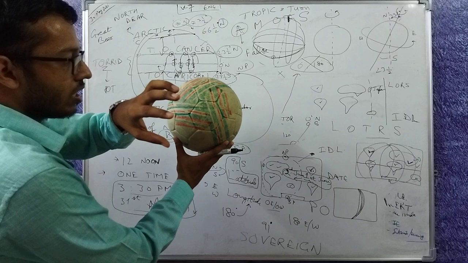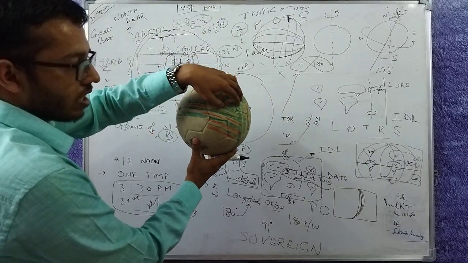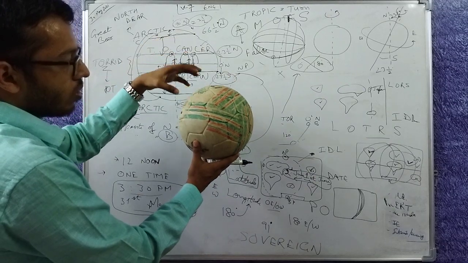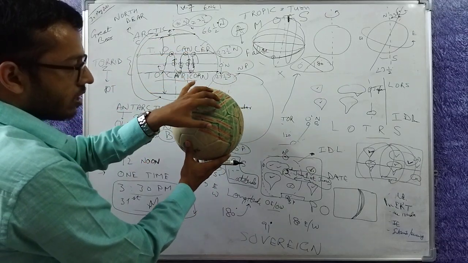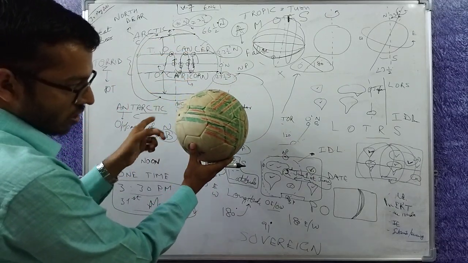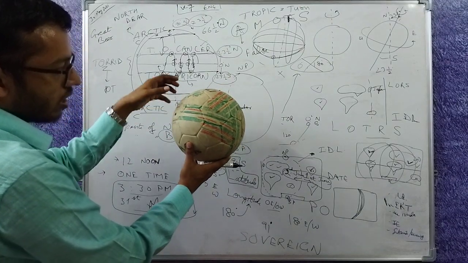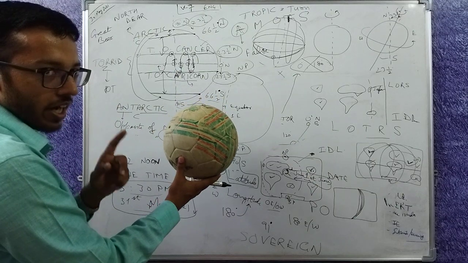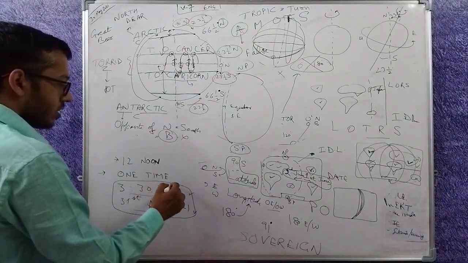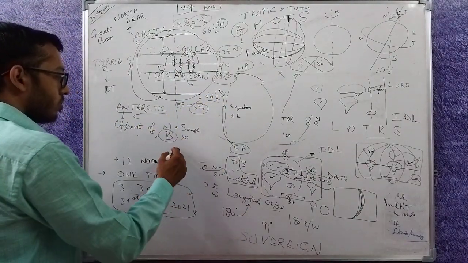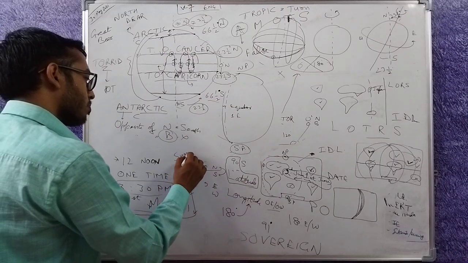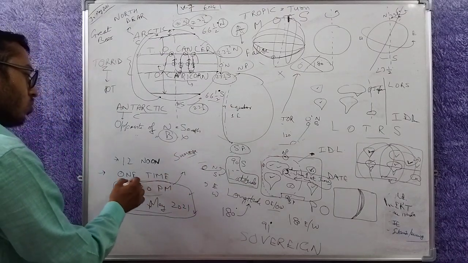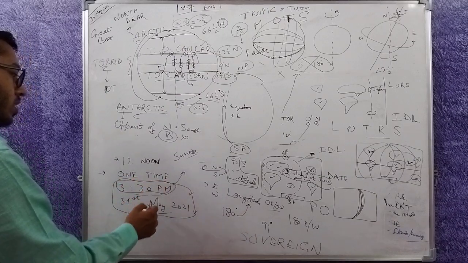After 3 hours 30 minutes India has moved a little, so we are still seeing sunlight and heat but not a lot. So North America and South America are here to the west of India. So North America and South America are just seeing first sunlight. So they will say that in North America and South America sunrise happens at 3:30 p.m. because all the world is following this time.